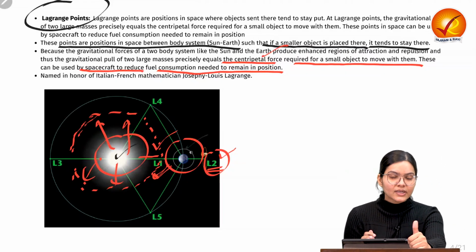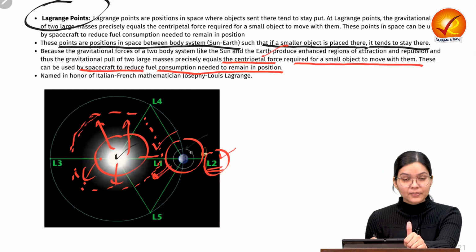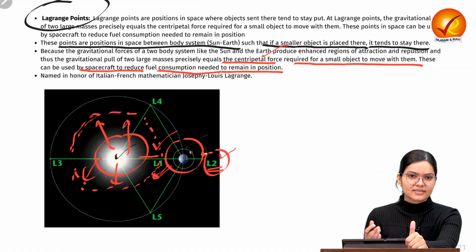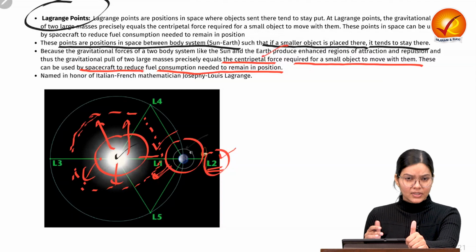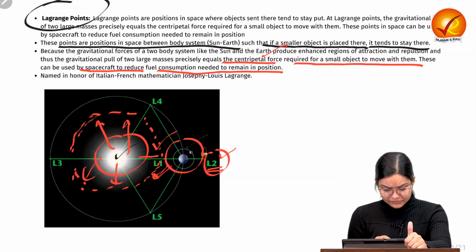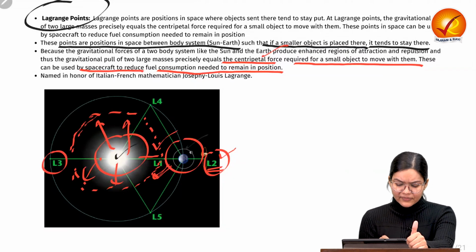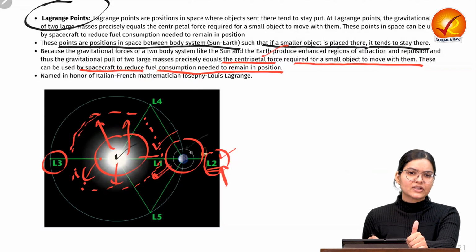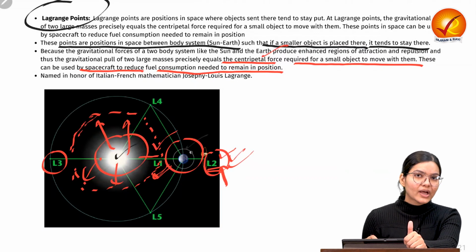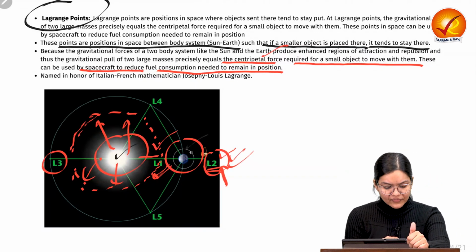The other position is L2, which is behind the Earth. It has the same kind of characteristics through which we find it, but we cannot have a continuous watch because it is on the far side of the Earth. The next position is L3, which is behind the sun. One more important point: the James Webb telescope is positioned at the L2 position. Now we have the L3 position.